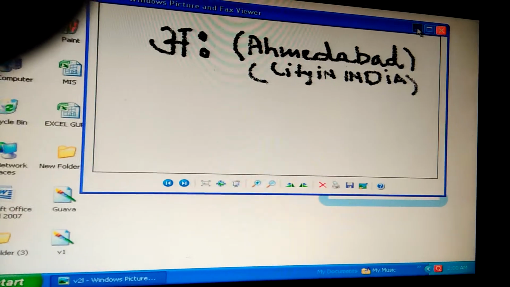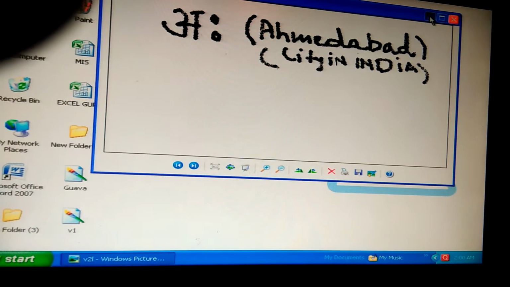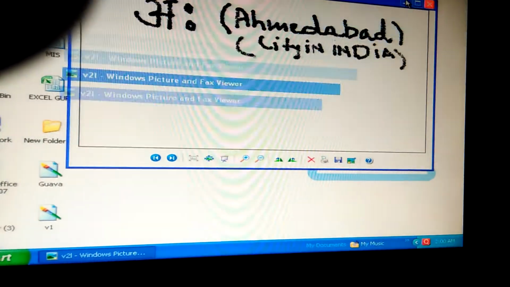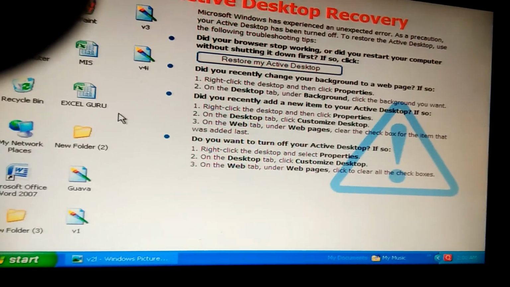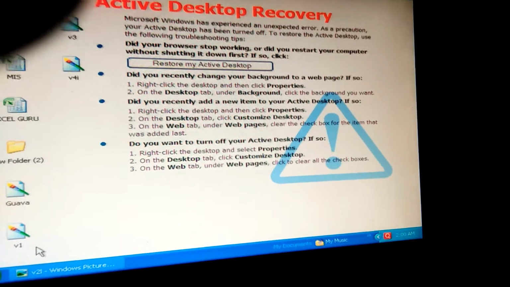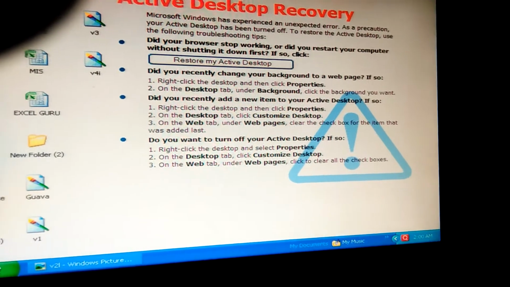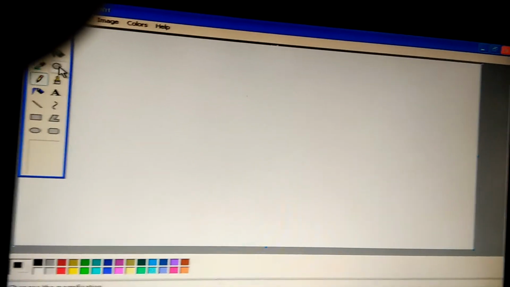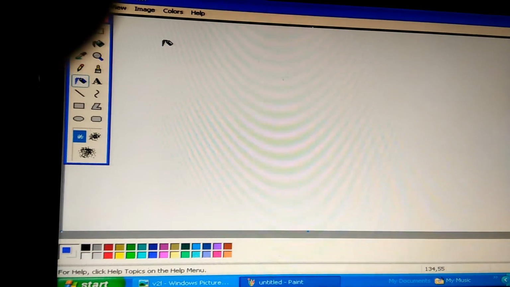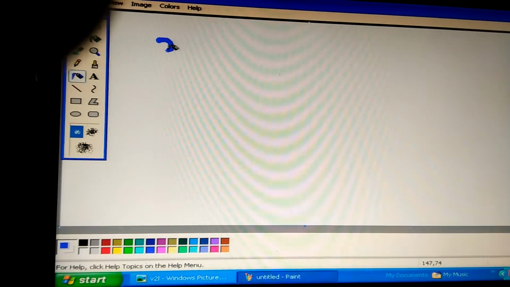So now we learn how we write these Hindi vowels. So see the screen right now. See how we can write. I am taking this letter A in blue. First you make a half circle.